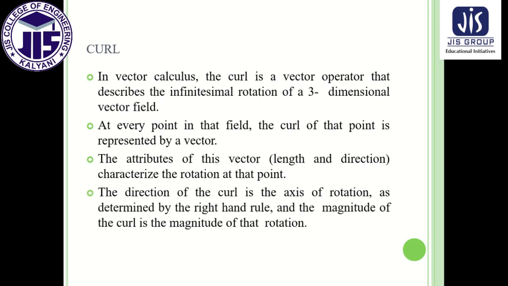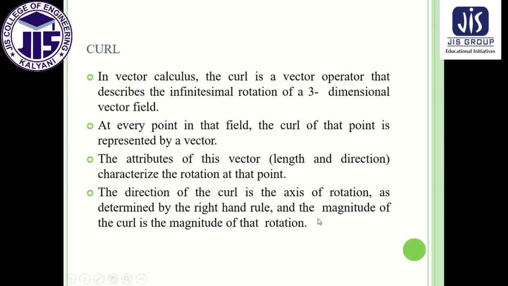Now the direction of the curl is the axis of rotation. Every rotation must have some axis, isn't it? So the axis of rotation and the direction of the curl are the same. To show the direction of the curl, we have to find the axis of rotation, and that can be determined by the right-handed screw rule, which we already know.